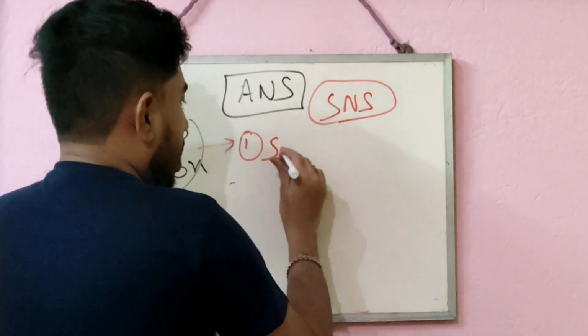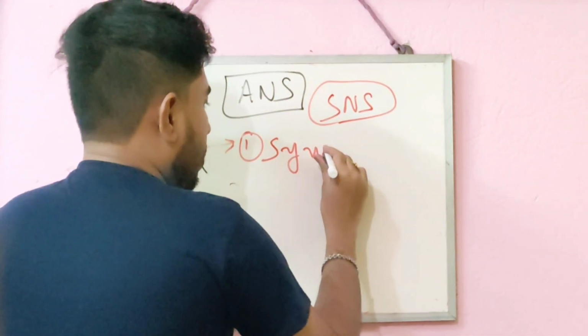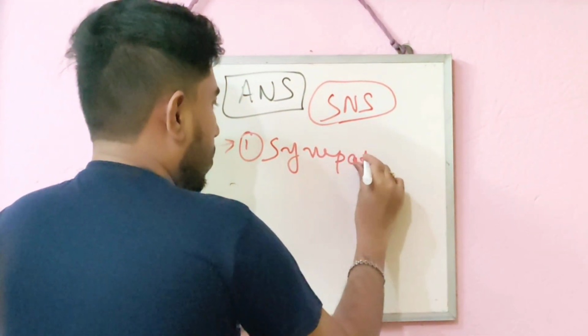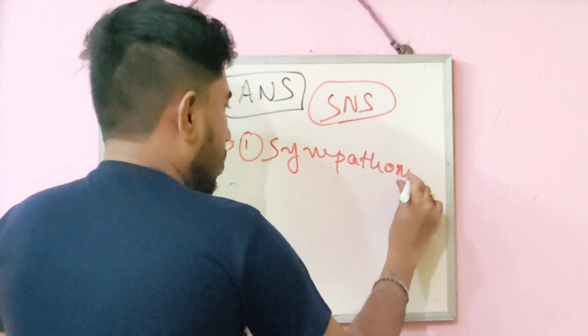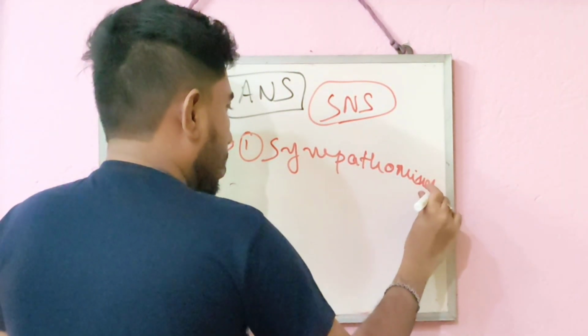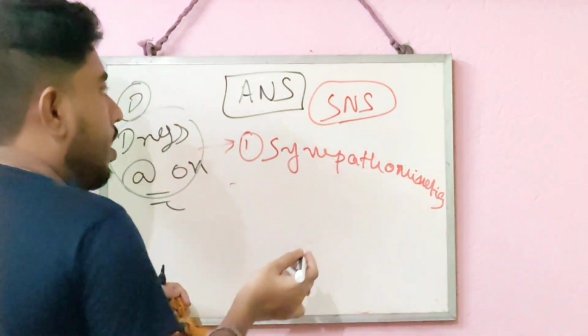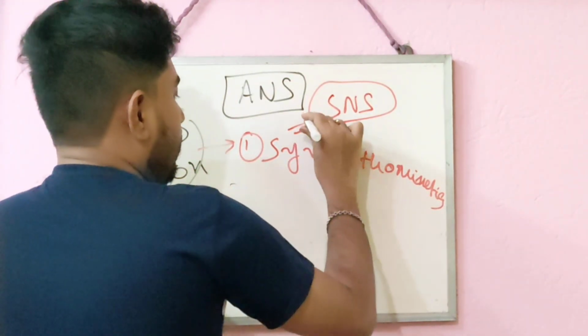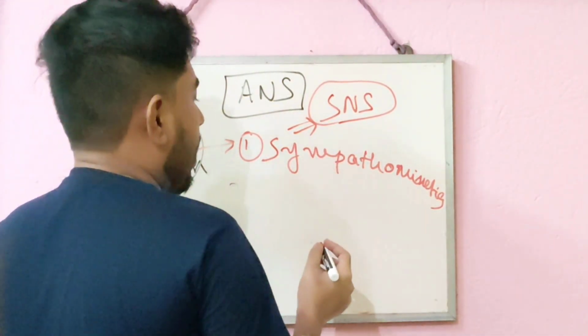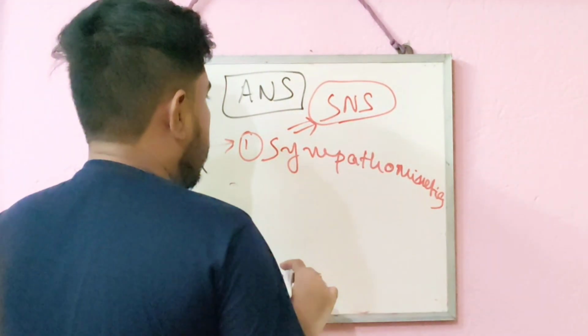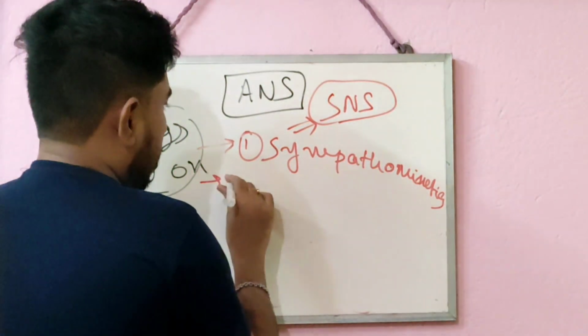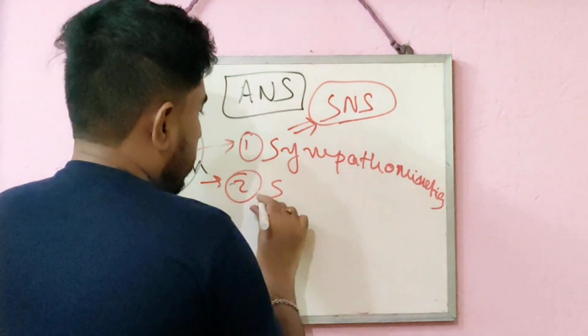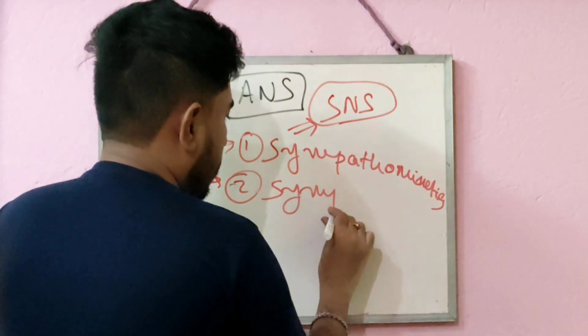All those drugs are called sympathomimetics. And the drugs which work against the sympathetic nervous system, that means they do the action opposite to the sympathetic nervous system, are called sympatholytics.